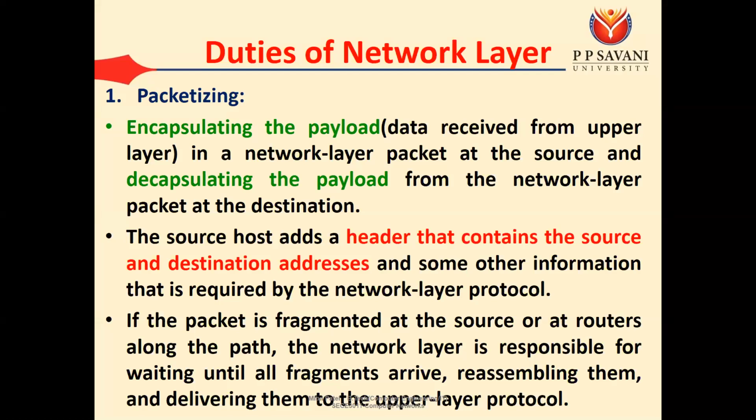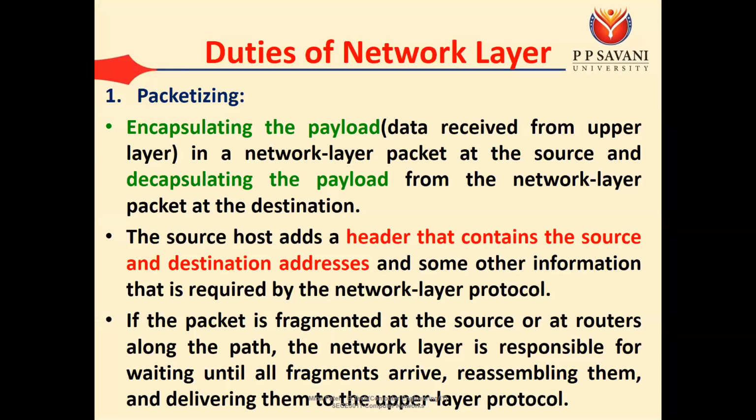So at the receiving side, one more responsibility of the network layer is to wait until all the packets arrive. Suppose we have created 10 packets for a mail, then on the receiver side it has to wait until all 10 packets arrive. Once all the packets arrive, by looking at the header value we identify whether they are for the common data or for some different data. If they are for common data, all the packets are combined again and that data is delivered to the upper layer, or we can say to the transport layer.